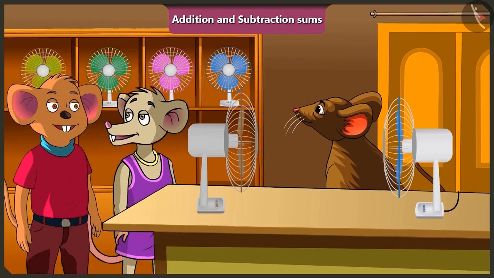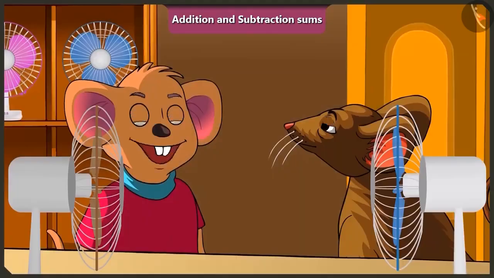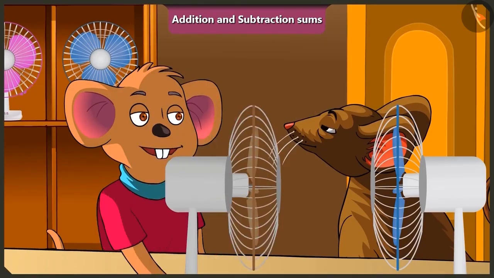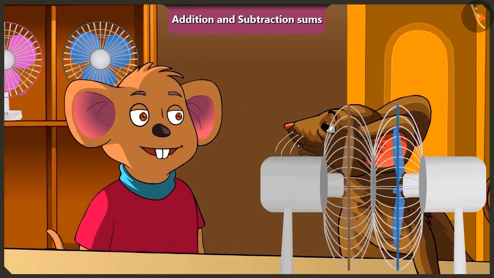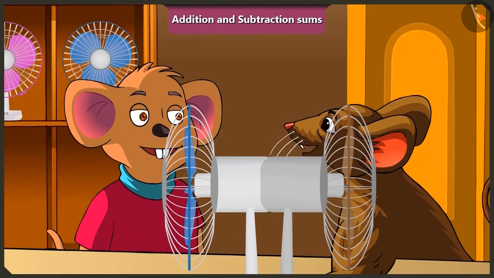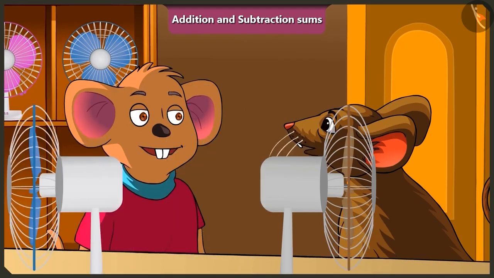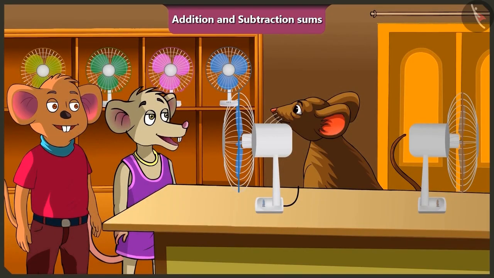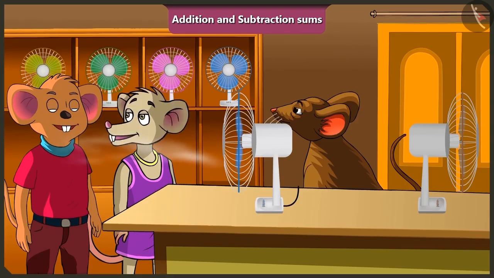So Choo-Choo, buy the new fan now. Okay, Chichi. Brother, take these 58 rupees and this old fan. Take this, Choo-Choo brother, your new fan. And the balance 12 rupees. Oh brother, does this new fan work properly? Yes, look here. Nice cold air. Thank you, brother.